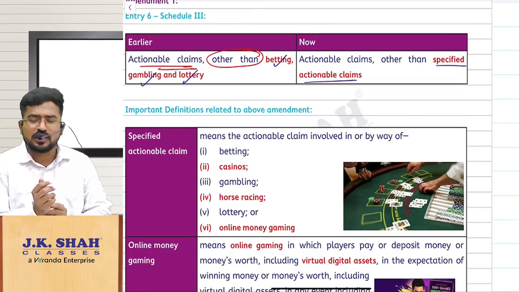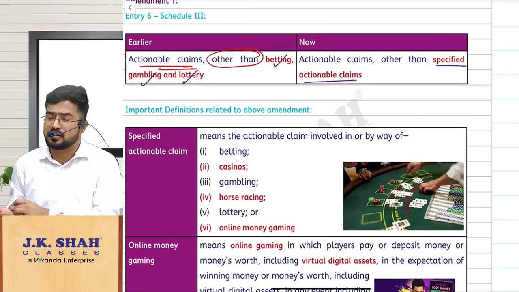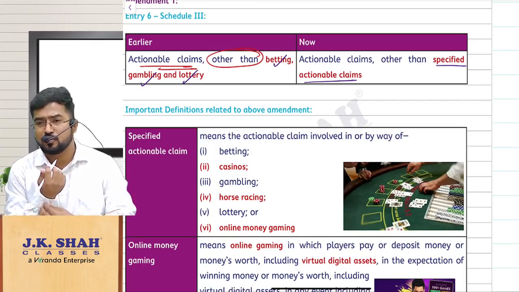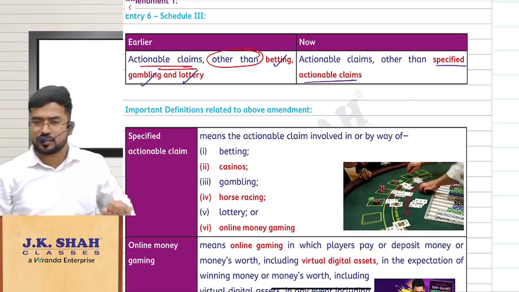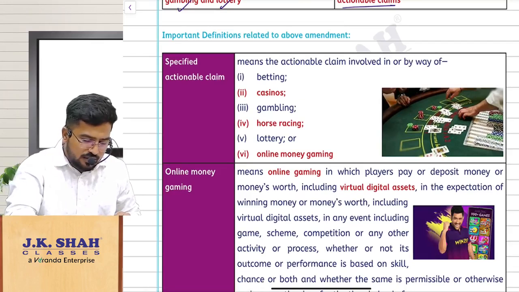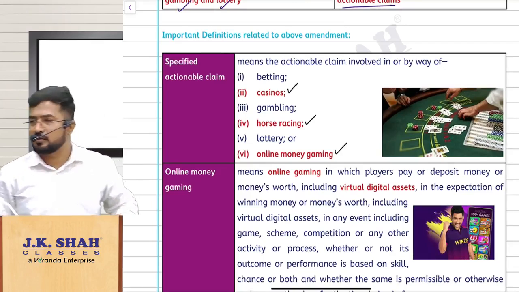So what are they trying to do here? Earlier they excluded all the actionable claims except lottery, betting, gambling. That means lottery, betting, gambling are still goods, and it will still be treated as supply if you are doing that. Now they want to add some more points to that. So they have added casinos, horse racing, online money gaming.